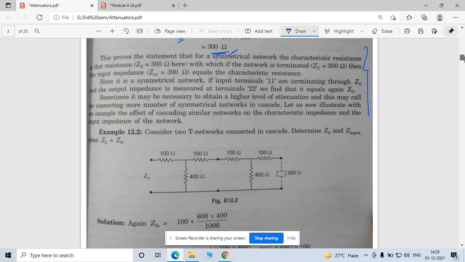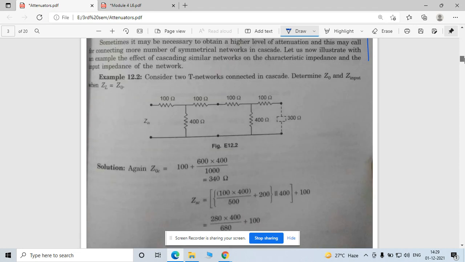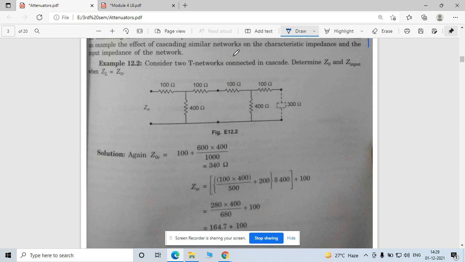Now one more thing is, if you see this second example, see, if there are two T networks connected in cascaded form, right? This is one T network, and this is the second T network. This is the second one, right? And this is the first one. So these are symmetrical networks, right? Both are symmetrical networks connected in cascaded form. So the same way you can calculate this Z naught and Z input.